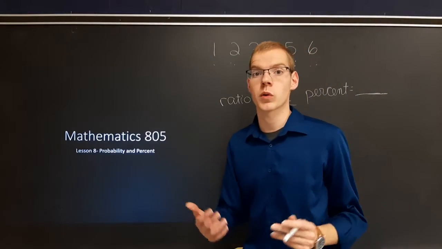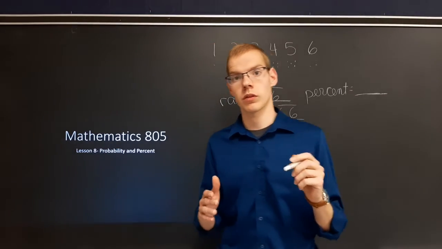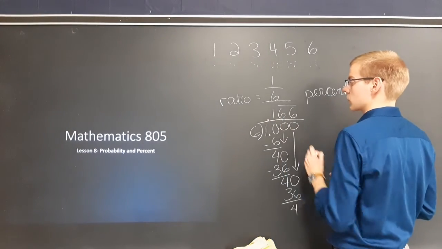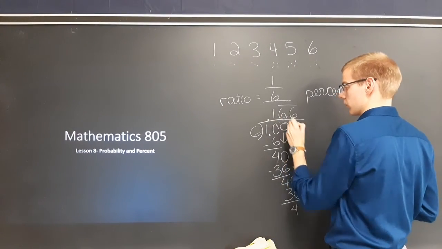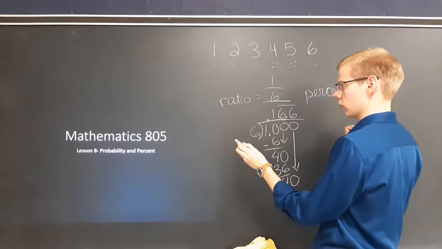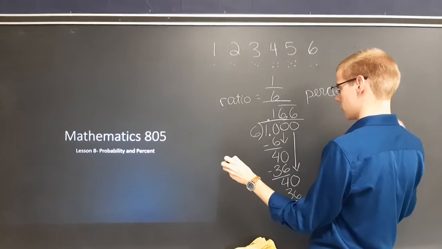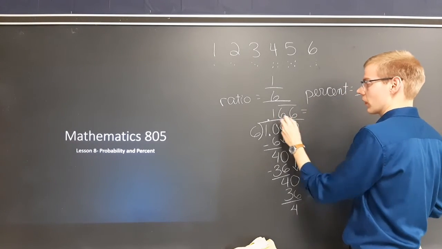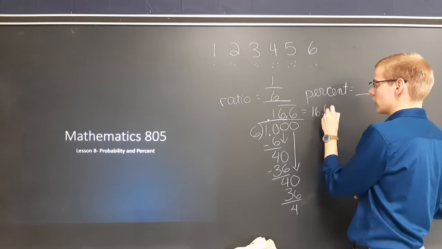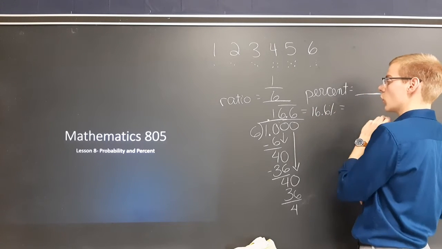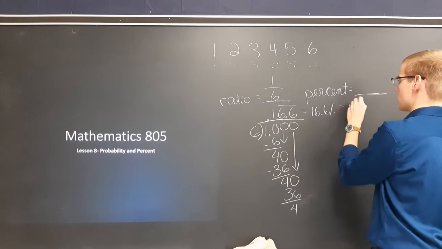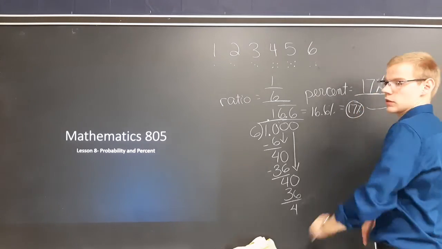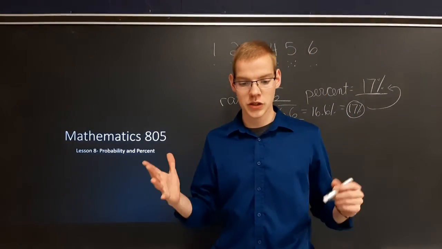So basically, we're looking for a percent, so we need to move our decimal over twice to the right. So this would equal 16.6%, round to the nearest whole, which would equal 17%. So that's how you do number 1.